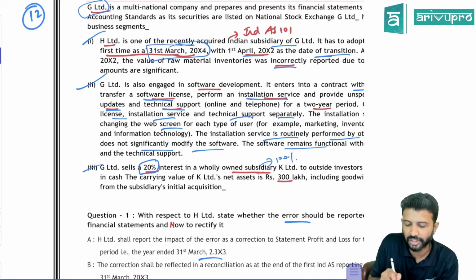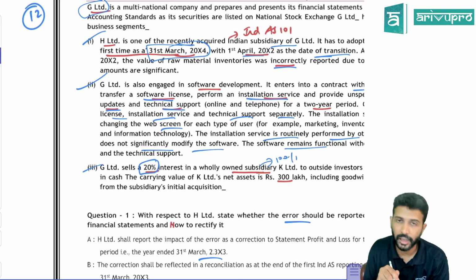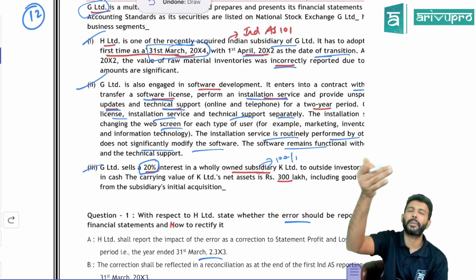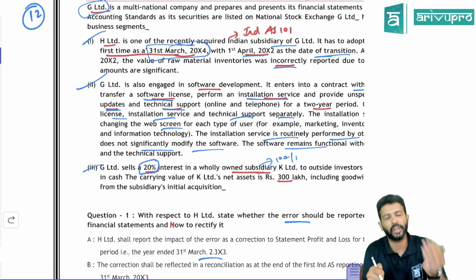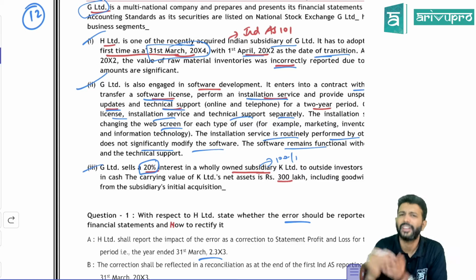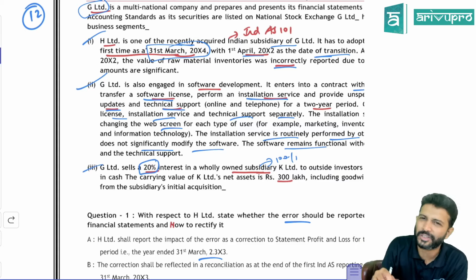Okay, next, G Limited sells 20% interest in a wholly owned subsidiary. Wholly owned subsidiary means G has 100% stake in K. In that they sold only 20%. So is there loss of control? No. With 100% we had, 20% we have sold. So we still have 80%. So this is not loss of control accounting. This is a transaction between equity participants, as we used to say.